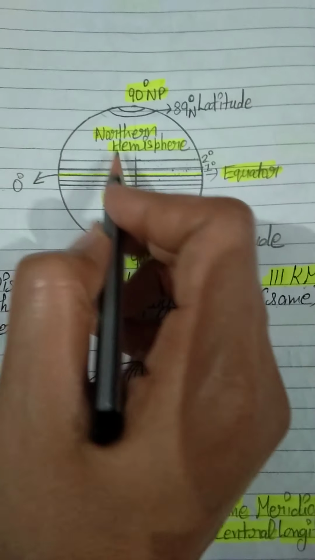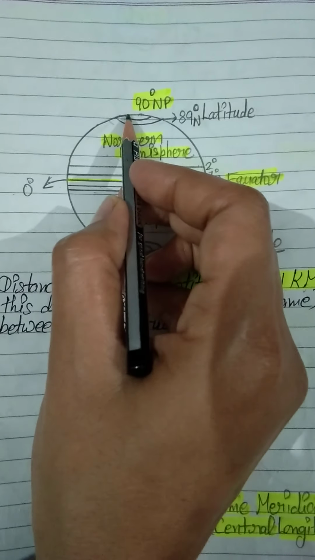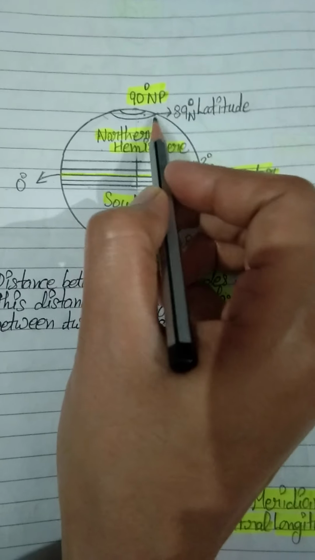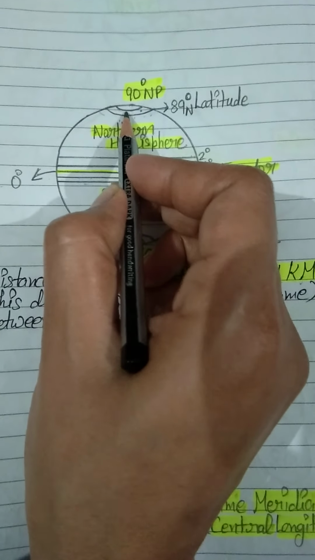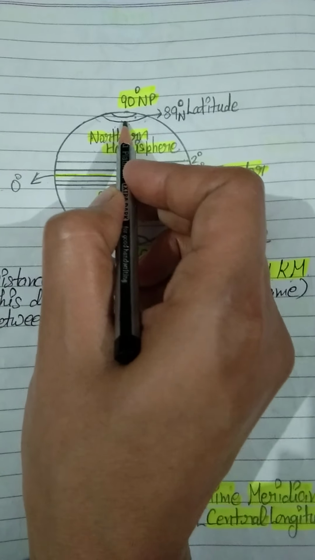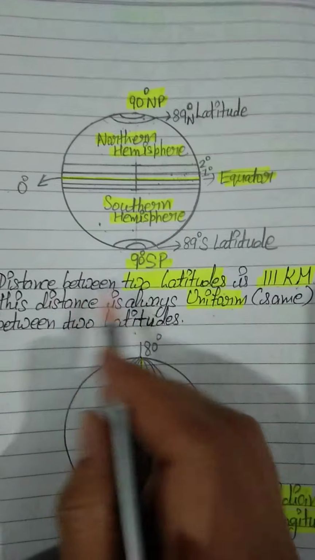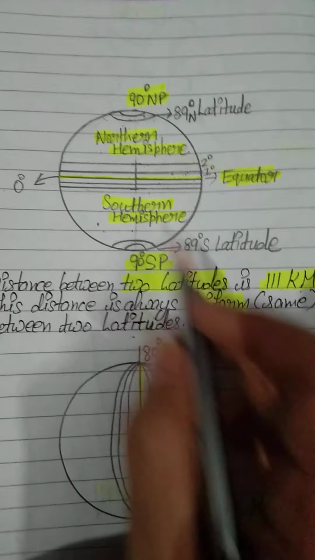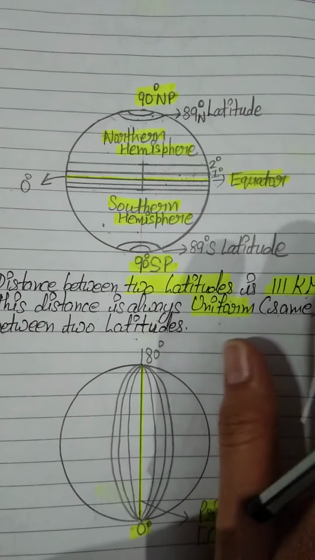And as we are moving further, like we are coming to the polar areas, this is our 90 degree north latitude and this is our 89 degree north latitude. So you know the distance between these two latitudes is also 111 kilometer. It means the distance between two latitudes is always same. Okay students, I think this point is clear to you.